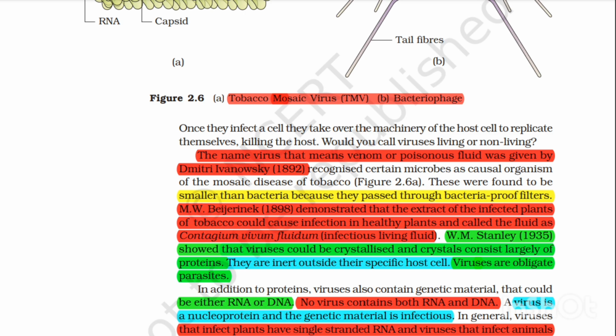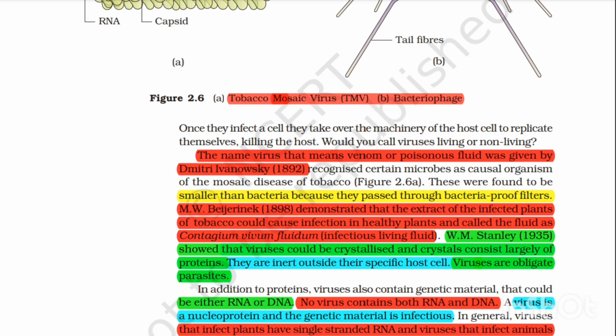The name virus, which means poison fluid, was given by, as compared to the new NCERT, M.W. Beijerinck, not Pasteur, and not Dmitri Ivanovsky. The discovery was done by Dmitri Ivanovsky. In 1892, Ivanovsky recognized certain microbes as causal organisms of the mosaic disease of tobacco.